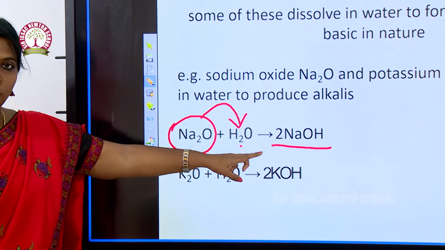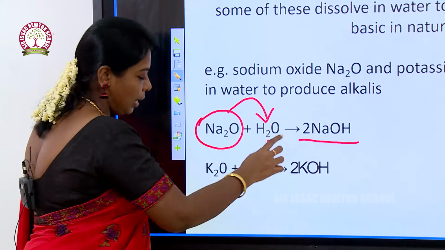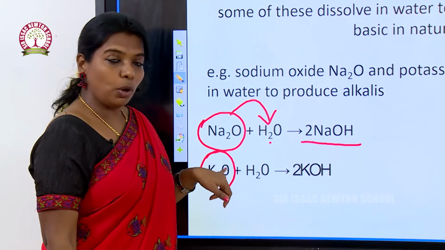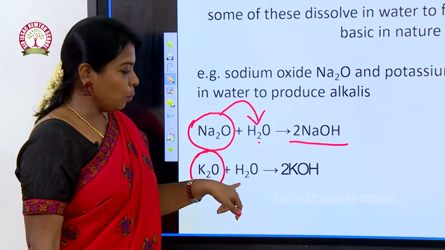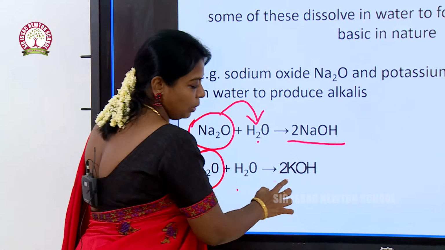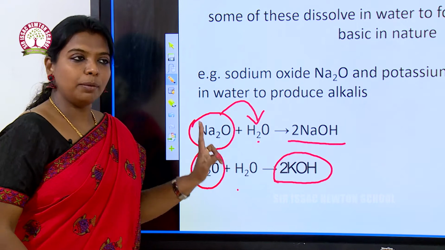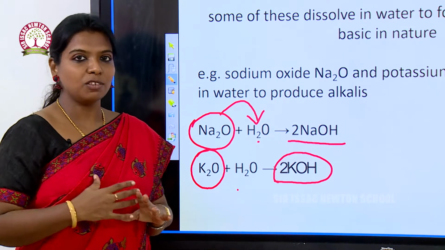What is this? Sodium hydroxide. And likewise potassium, K is potassium. Potassium oxide dissolves in water to form potassium hydroxide. Okay, so likewise sodium and potassium, not all the metals react with oxygen.